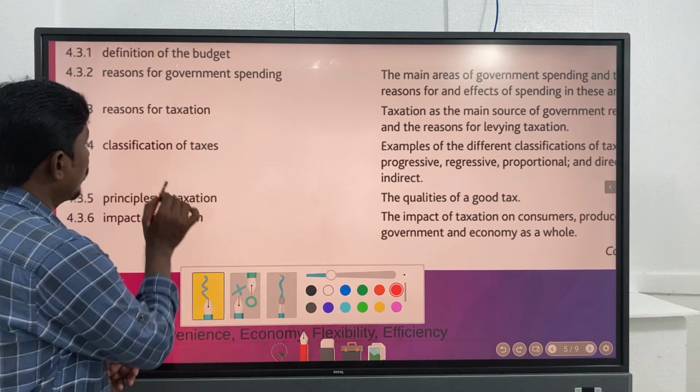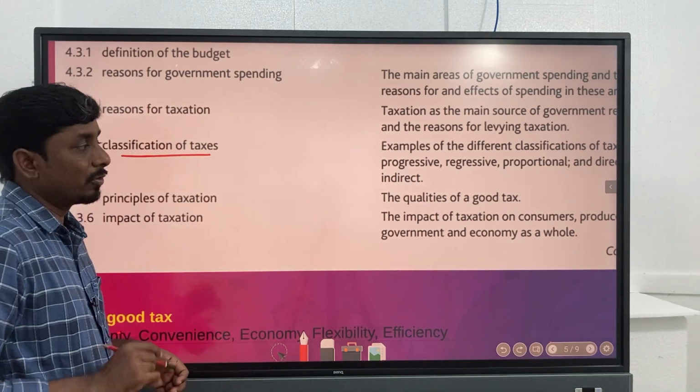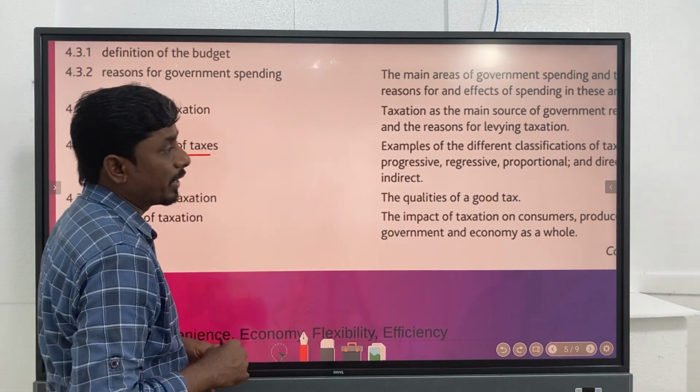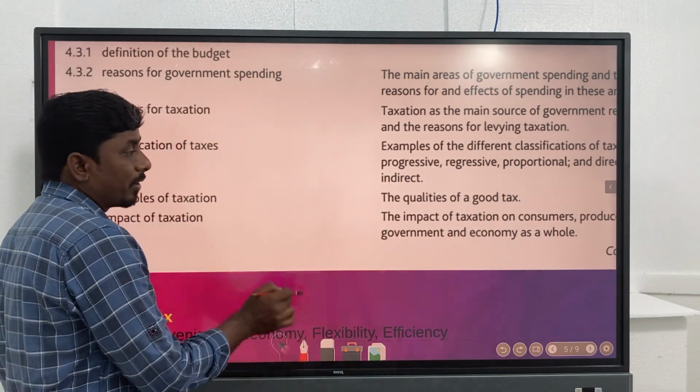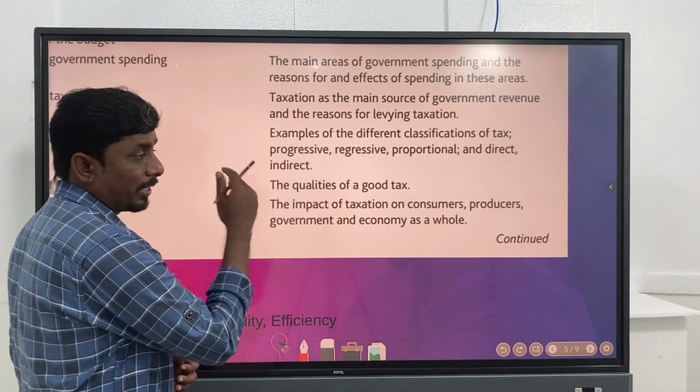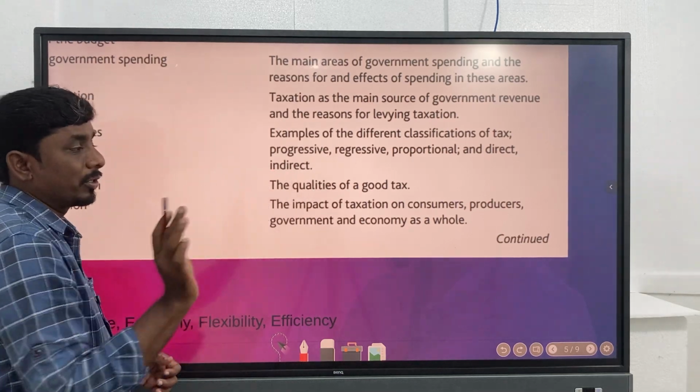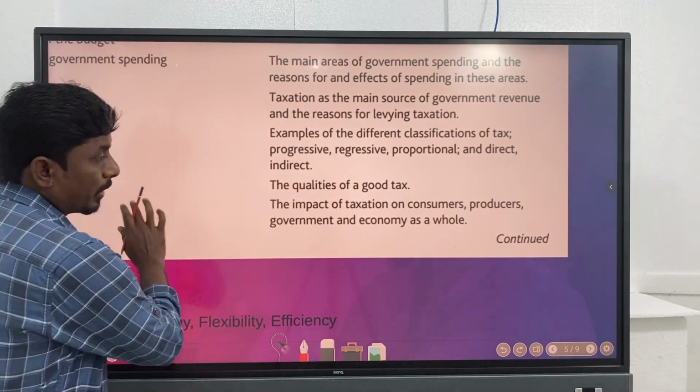In the previous class we discussed the reasons for taxation, and in this class we are going to discuss the classification of taxation. Classification means different types of taxation. So what is the meaning of progressive tax, regressive tax, proportional tax, and direct and indirect tax? That is what we are going to learn quickly.